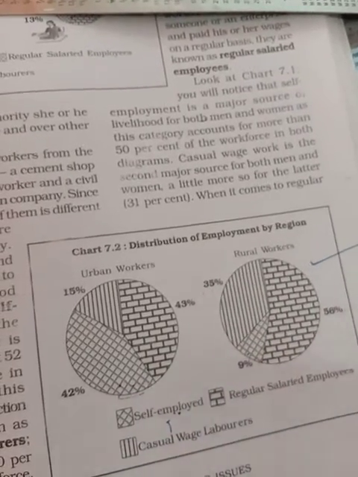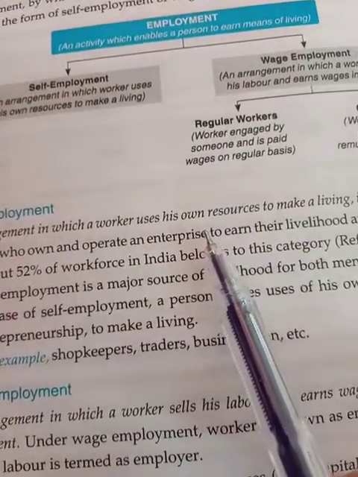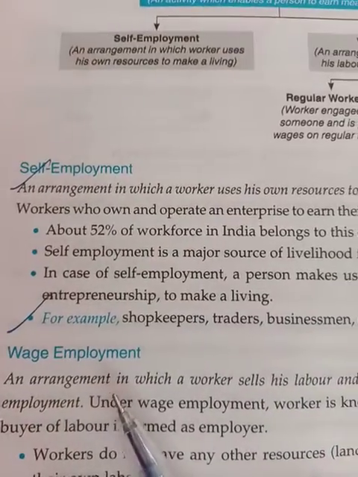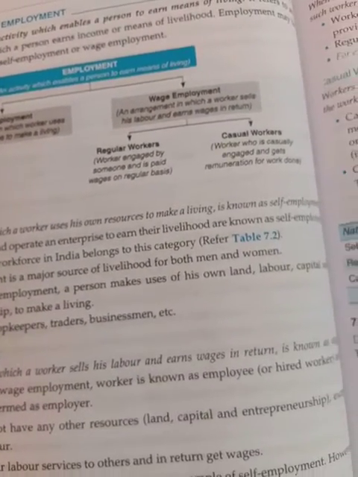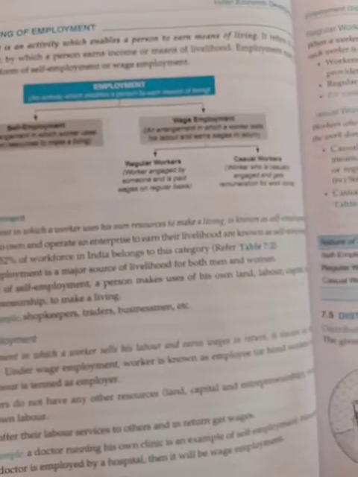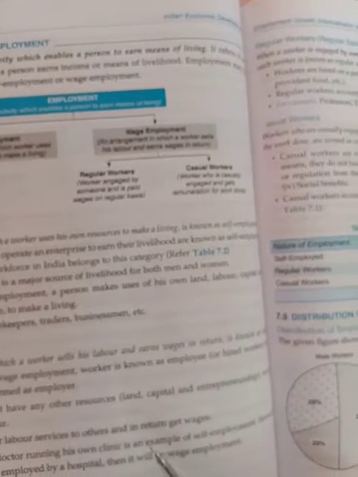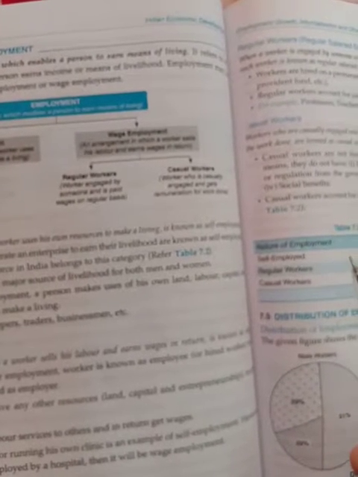There it is given: self-employed is an arrangement in which a worker uses their own resources to make a living. And then there is wage employment, an arrangement in which a worker sells labor and earns wages in return. The worker is shown as the employee, and the buyer of labor is known as the employer. Workers do not have any resources except their own labor, and they offer their labor services to others and in return get their wages.